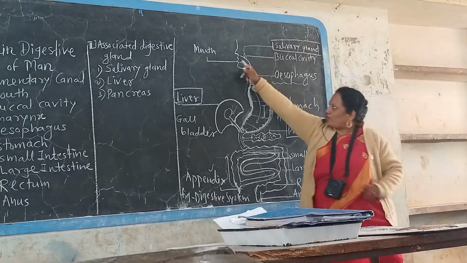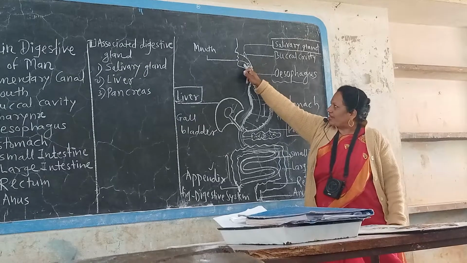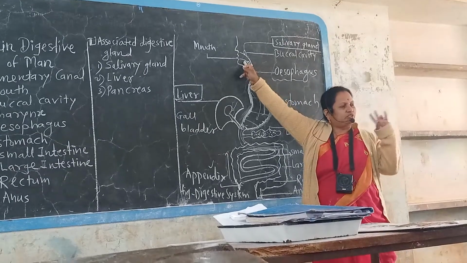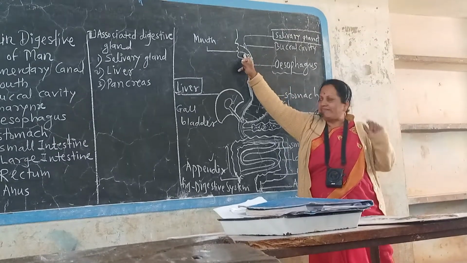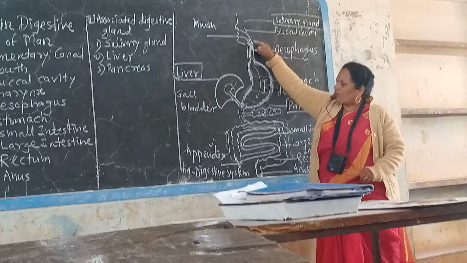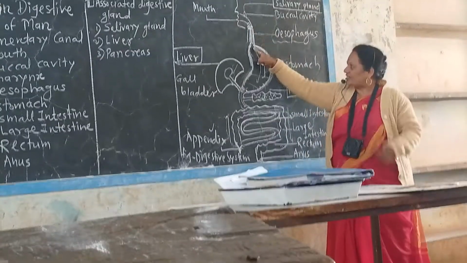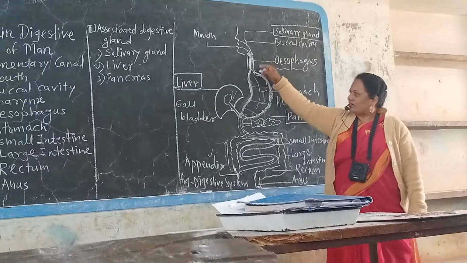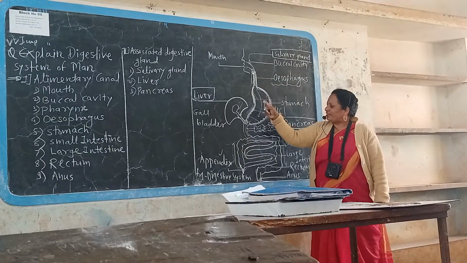Alimentary canal consists of mouth, pharynx, buccal cavity. Buccal cavity consists of 32 teeth, tongue and salivary glands. Then pharynx, common passage for food and air. Then esophagus, a large muscular tube, transports the food material from the buccal cavity into the stomach.